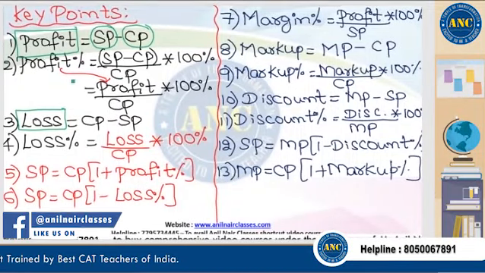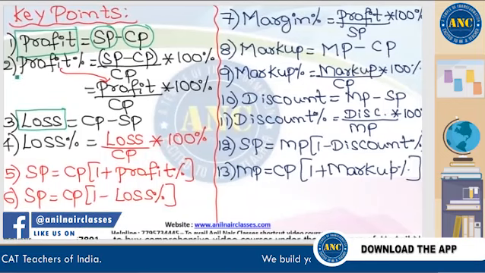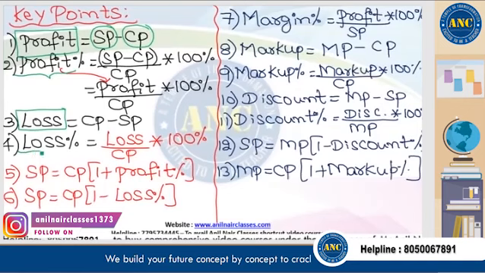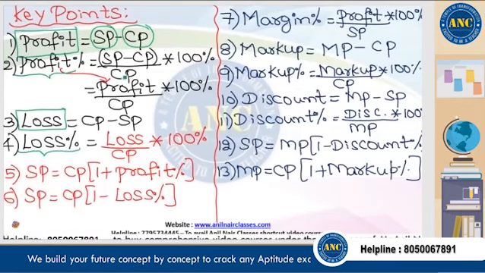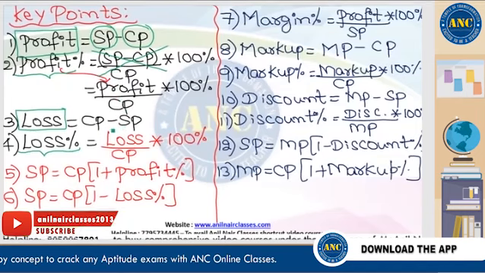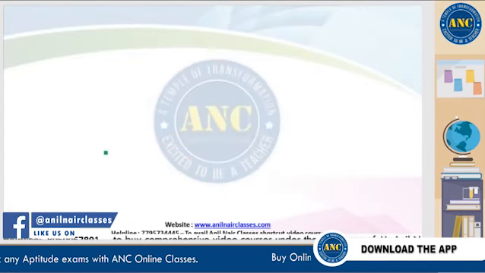Everyone listen carefully here. I want to teach you how to find a profit percentage and a loss percentage. You don't need to use any formula to find profit percentage or loss percentage. You can find it in simple language.